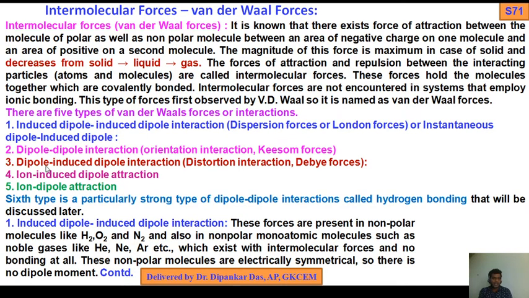So there are 5 types of intermolecular interactions observed by van der Waals, and a 6th type. A particularly strong type of dipole-dipole interaction, sometimes called hydrogen bonding, is nothing but an intermolecular force of attraction, but a strong dipole-dipole interaction, which will be discussed later.